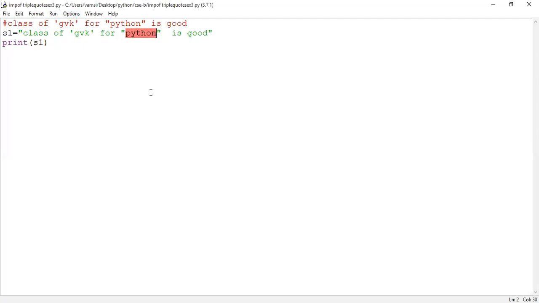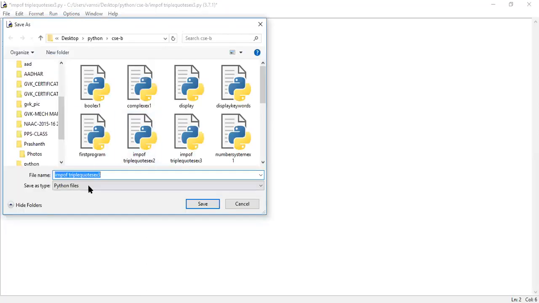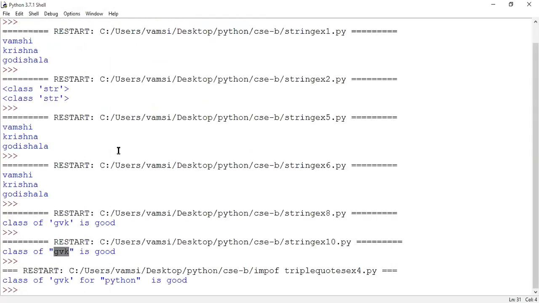Now if you observe the solution, the total string has to be placed inside of what? Triple quotes. Okay. So the total string has to be embedded inside triple quotes, guys. I'm using triple quotes here. So instead of double quotes, I'm giving triple quotes and saving the logic as example4.py. Then run the program. See the output. What is it showing?